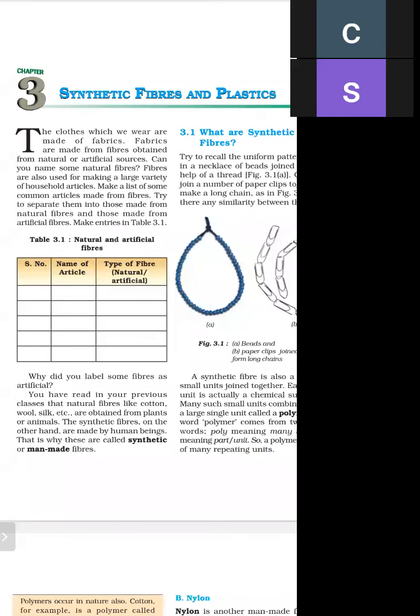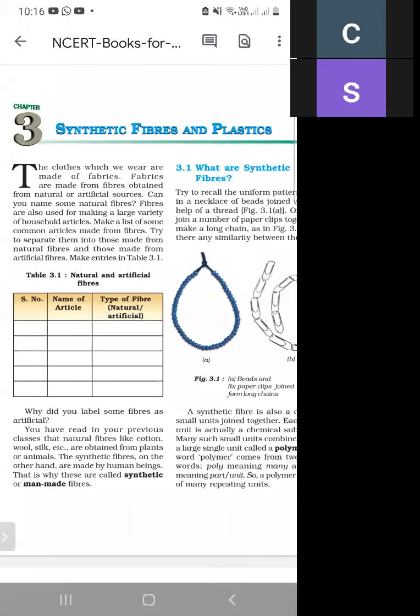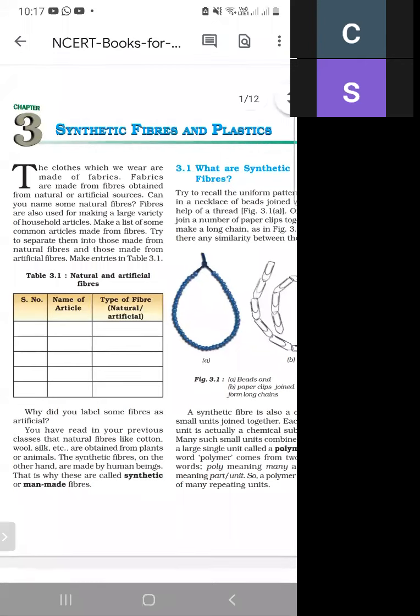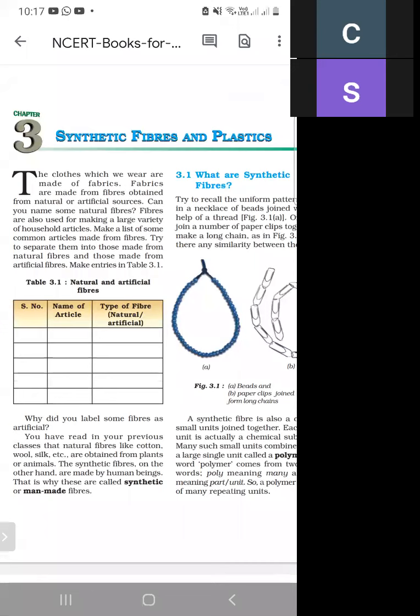Synthetic fibers and plastics. What do we mean by chapter number 3, synthetic fibers and plastics? What do you mean by natural fiber and what do you mean by artificial fiber? And what do you mean by plastic and what do you mean by synthetic fiber? In this lecture, we will study this topic in detail.